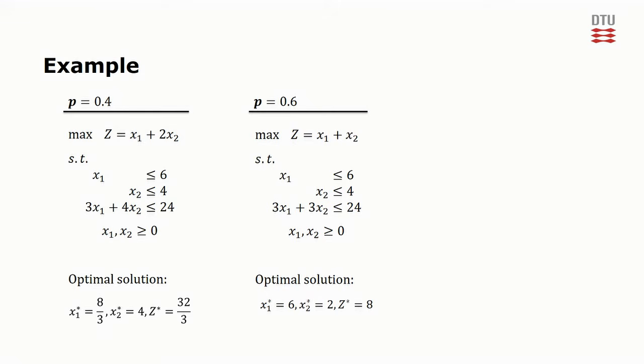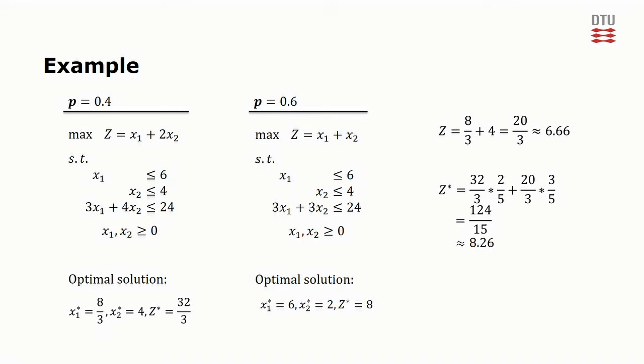Since we get the best solution value in scenario 1, one could argue that it makes sense to just always use this solution. Then if scenario 1 is indeed the true scenario, we get lucky and get the highest possible solution value. However, if scenario 2 was the true scenario, we would have a solution value of 6.66, which is significantly lower than the 8 we could have gotten with the optimal solution for scenario 2. On average, if we simply use the optimal solution from scenario 1, we would get a solution value of 8.26.